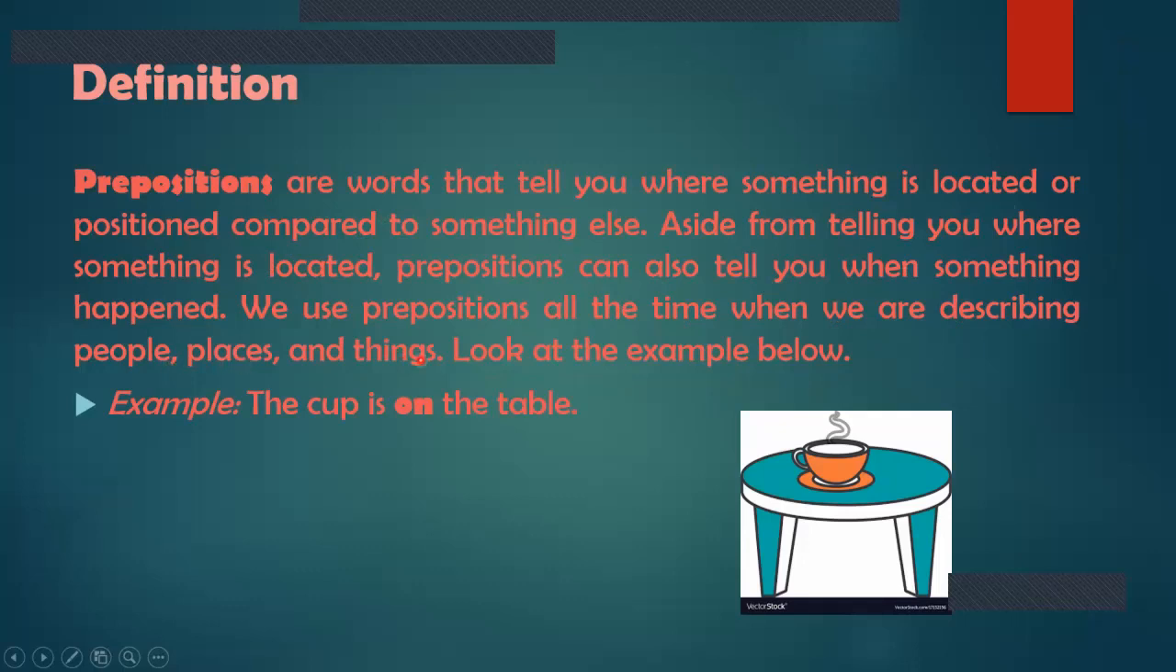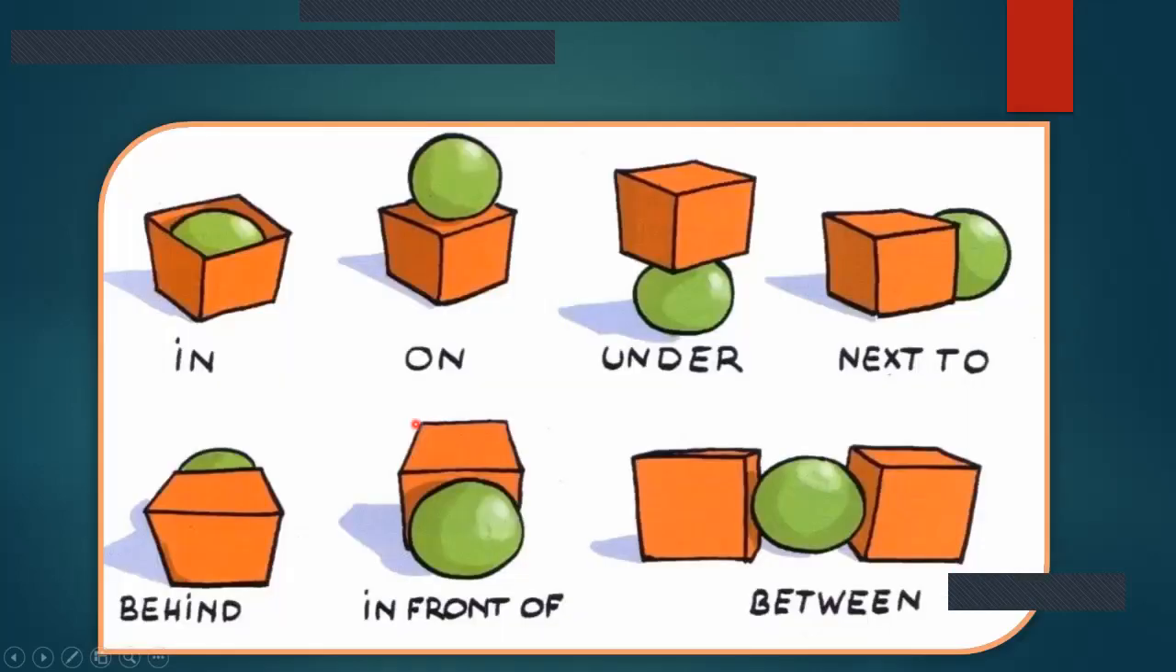Prepositions are words that we use before a noun or a pronoun to show their relationship with other words in a sentence. Let's have a look at the example below. The cup is on the table. Here the word on is a preposition. For instance, prepositions are used to make clear where a noun is.